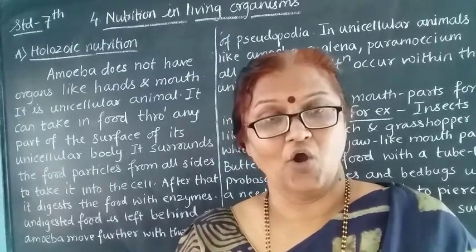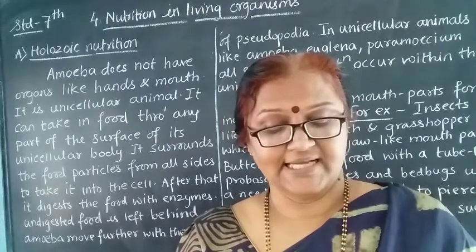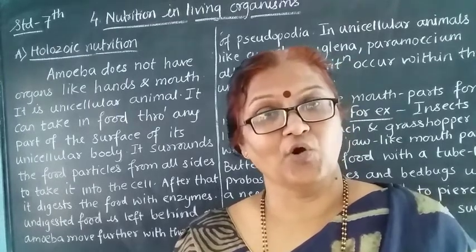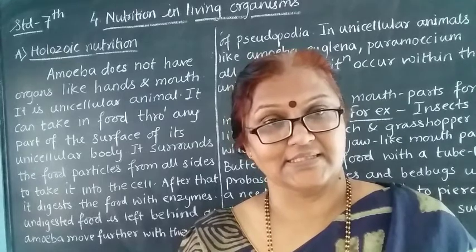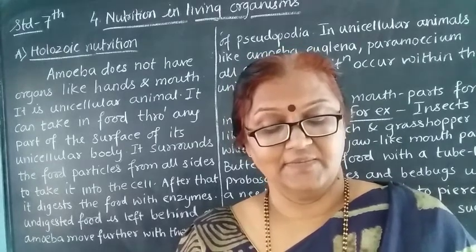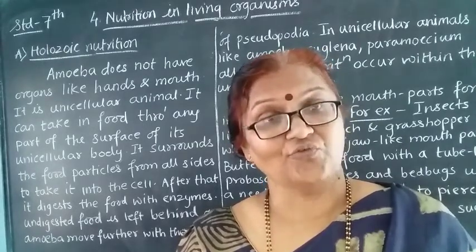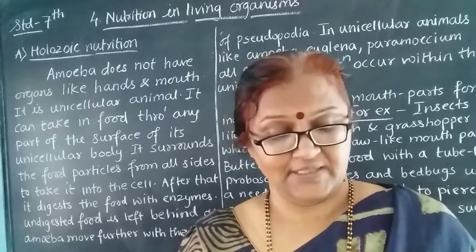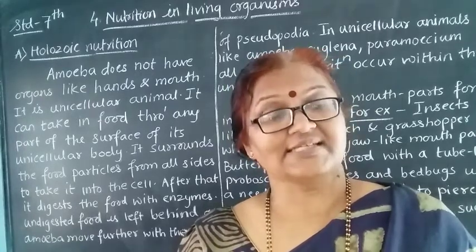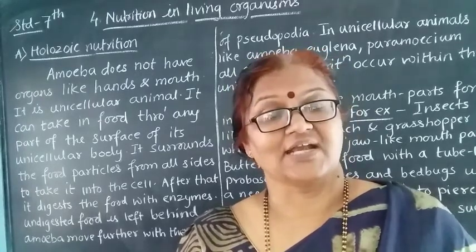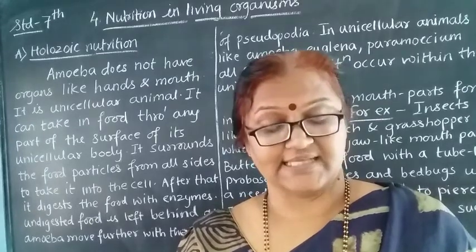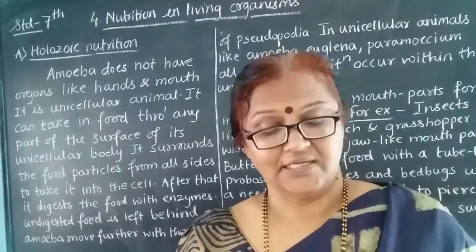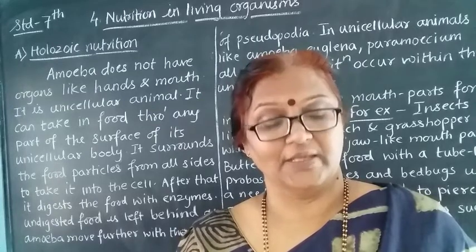Next comes the omnivorous, animals that obtain their food from both plants and animals. See there, animals that obtain their food from both plants and animals. Such living beings are called omnivorous. Examples, see there, monkey, chimpanzee or human being.